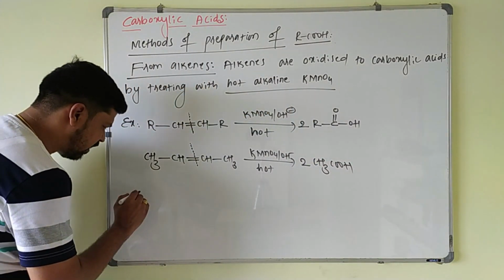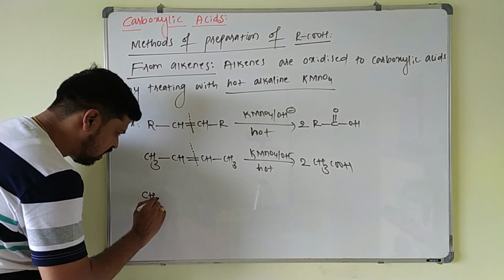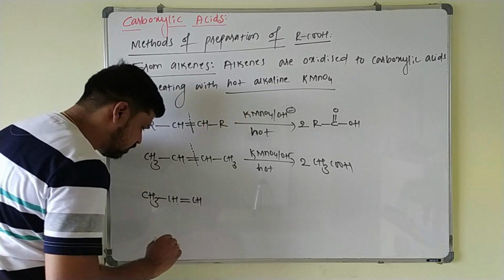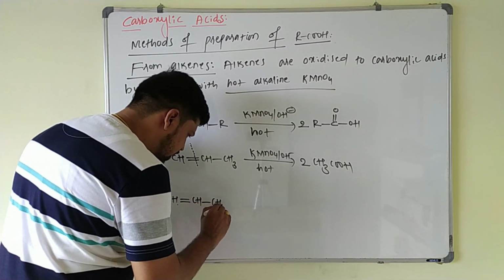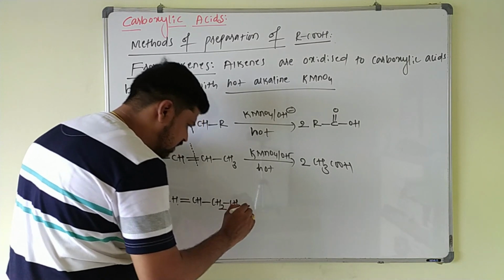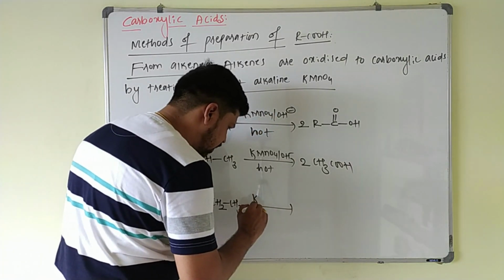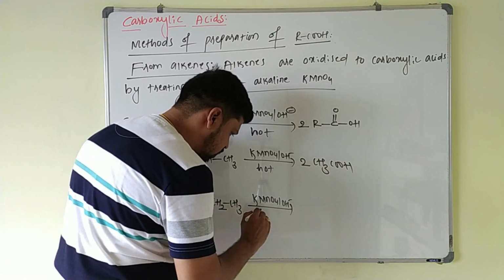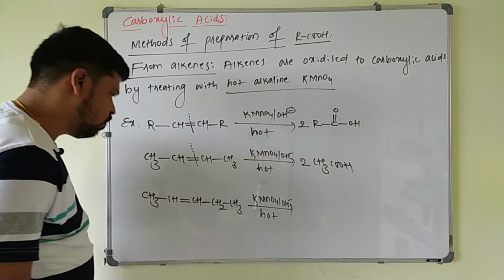Suppose if you take CH3 CH double bond CH, next CH2 and CH3, this on treating with alkaline KMnO4 in the hot condition. What you have to do here?